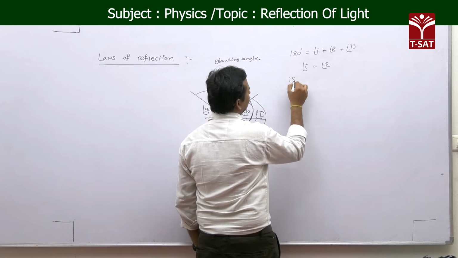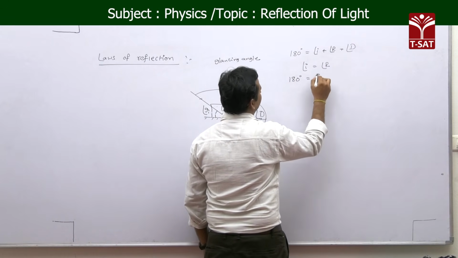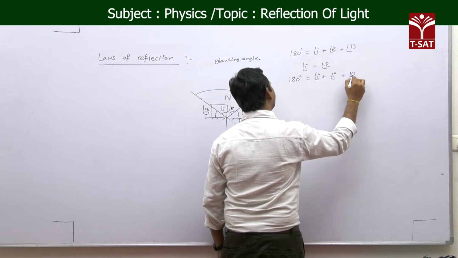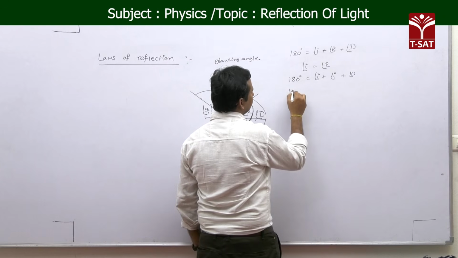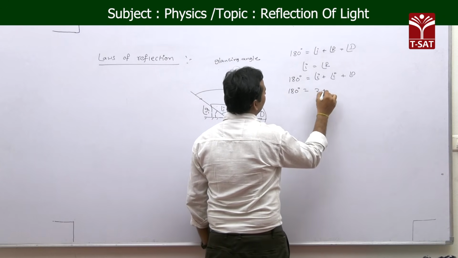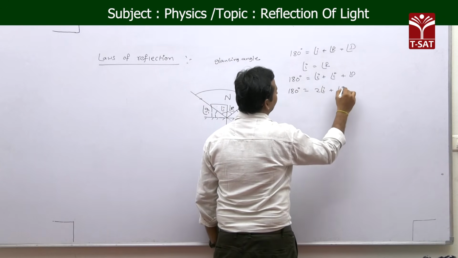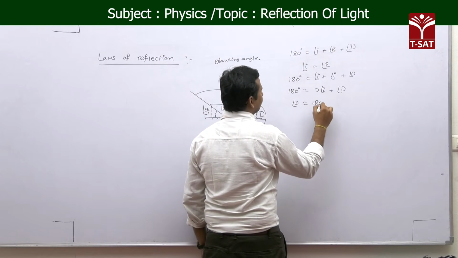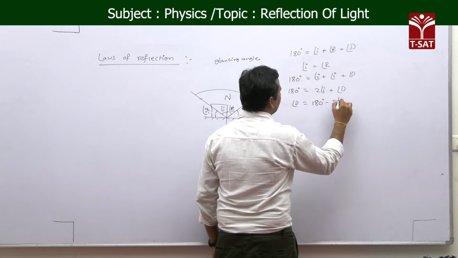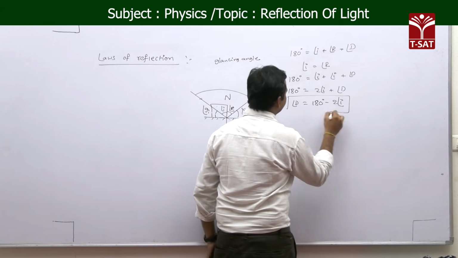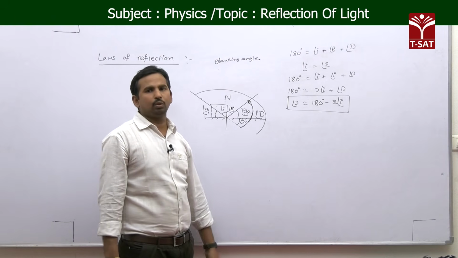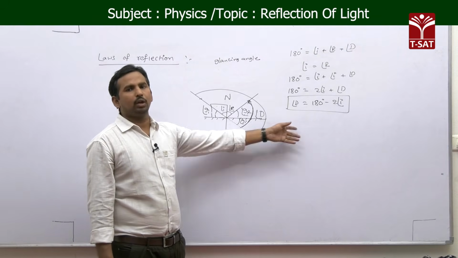Then 180 degrees is equal to i, the angle of reflection which is also i, plus the angle of deviation D. Then 180 degrees is equal to 2i plus D. Then the angle of deviation becomes 180 minus 2i. So finally, the angle of deviation is equal to 180 minus 2i.